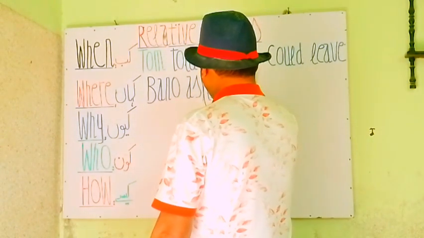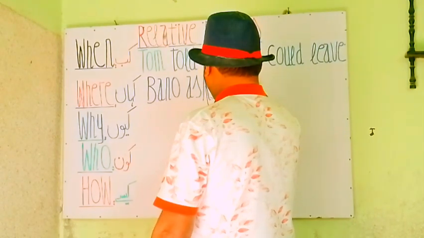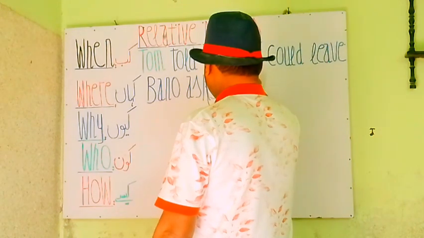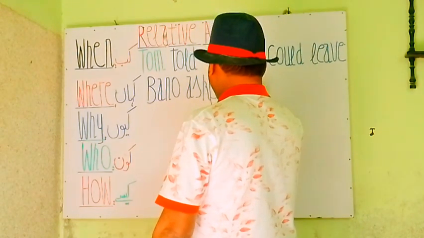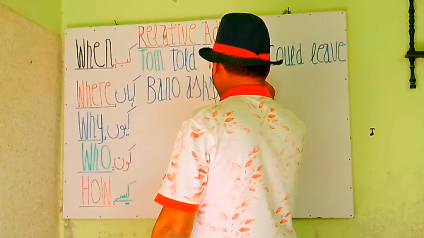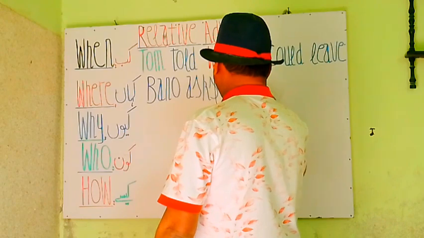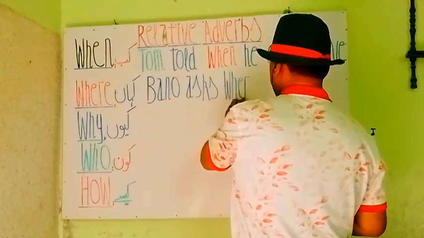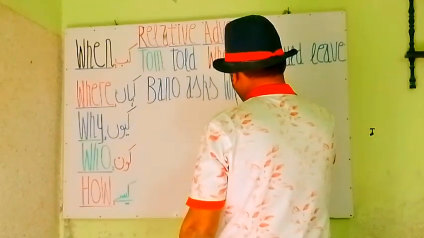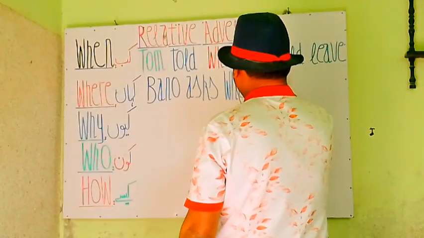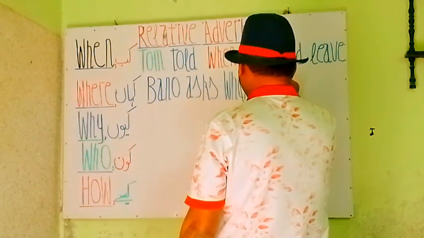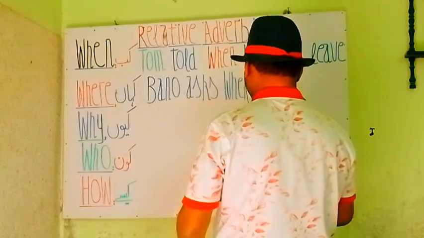Now we add where, the relative adverb, in here. So Bano asks where my books are.